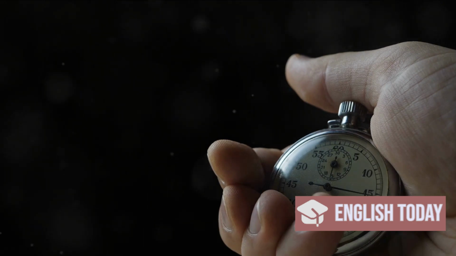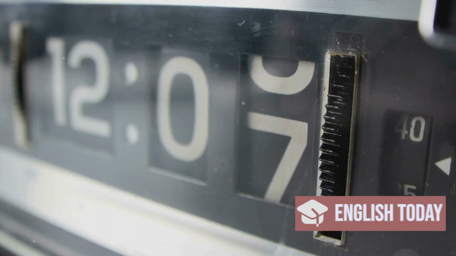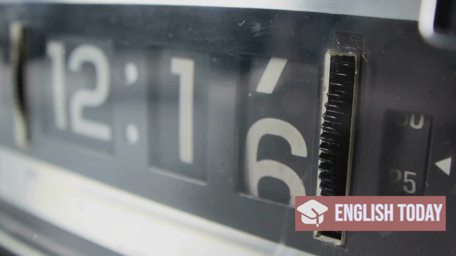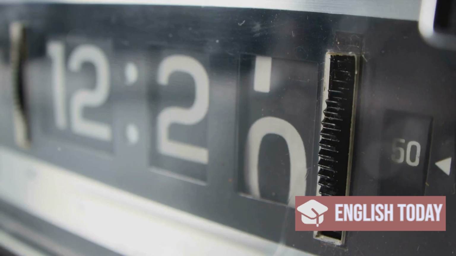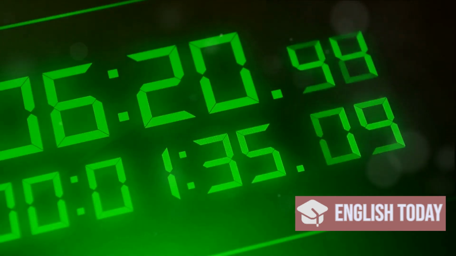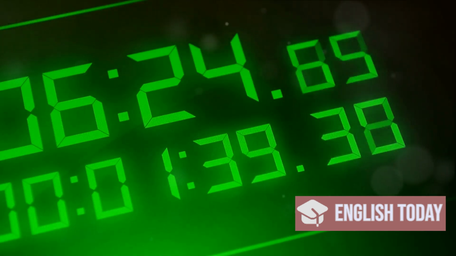A digital clock, as the name suggests, displays time digitally, in numbers. It's straightforward and simple. If the screen reads 8:25, it means it's 25 minutes past 8. If it reads 15:45, we're looking at a 24-hour clock and it means it's 45 minutes past 15, or in 12-hour format, it's a quarter to 4 in the afternoon.